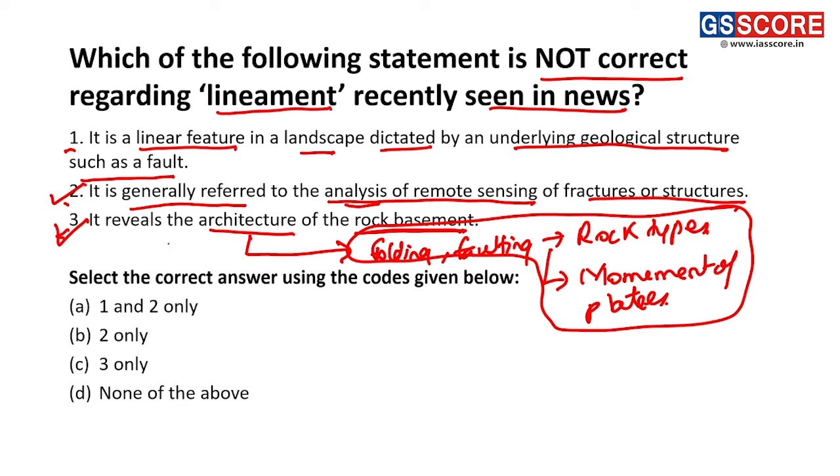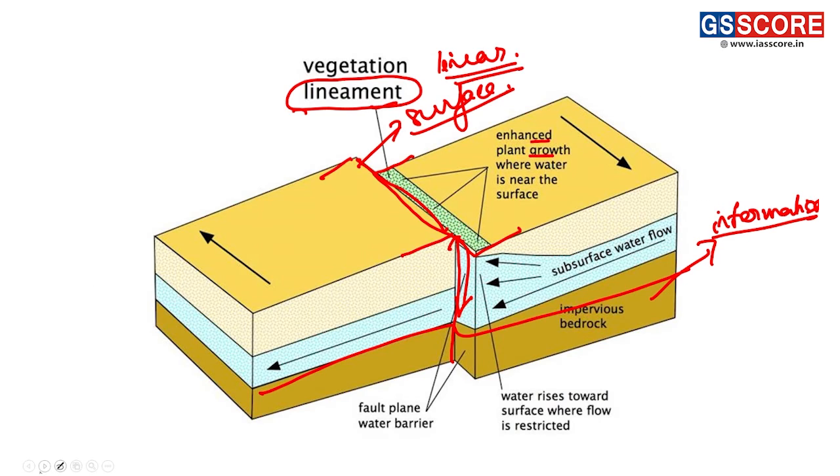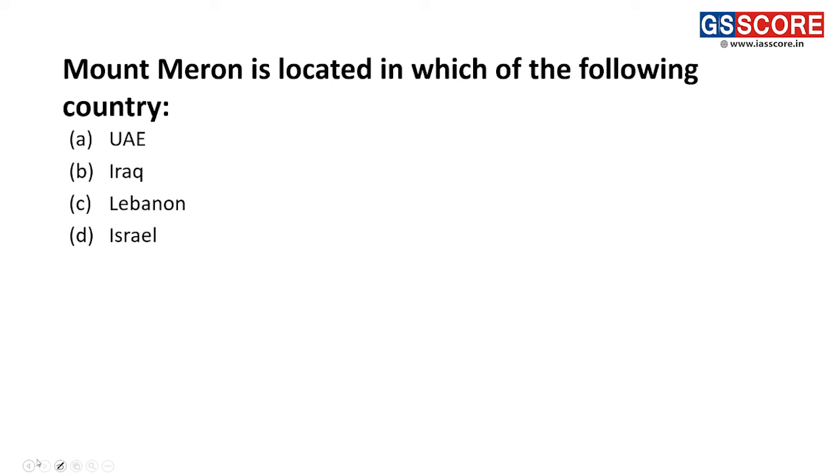Thus here we can see all the statements are correct, but it is asking us not correct statements. Thus the answer for this question becomes D, that is none of the above. So this is the lineament or the linear fracture or faulting of the rocks.